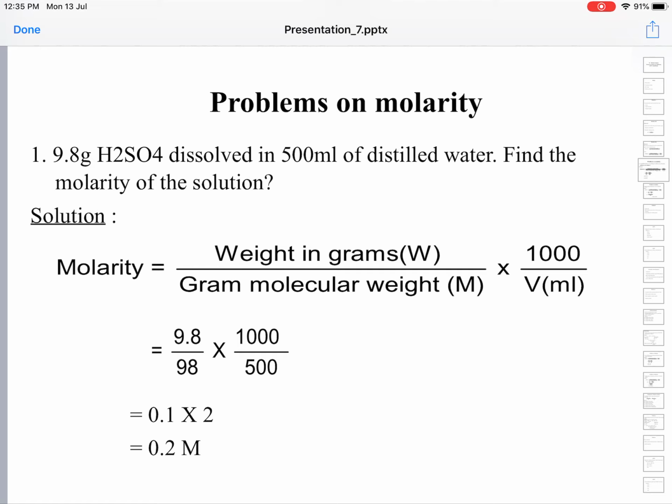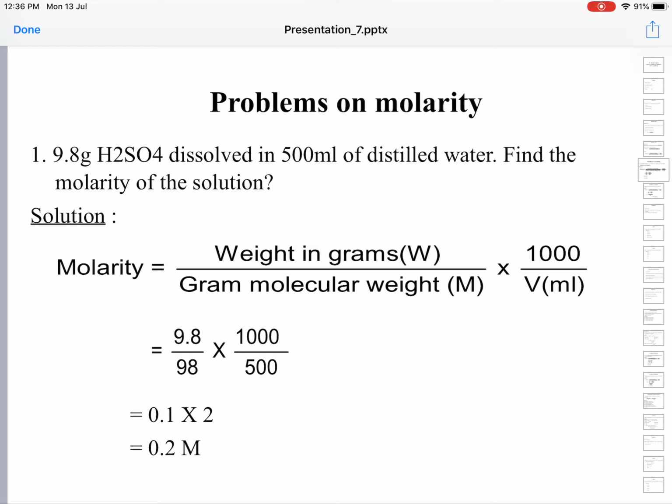There are 4 oxygen atoms, 4 into 16 is 64. You have to add up 2 plus 32 plus 64. 64 plus 32 is 96, 96 plus 2 is 98. So gram molecular weight of sulfuric acid is 98 grams.